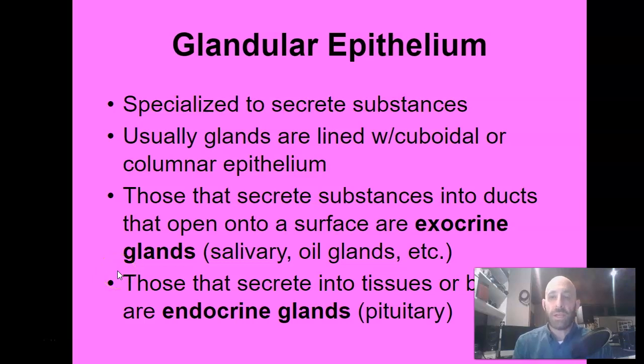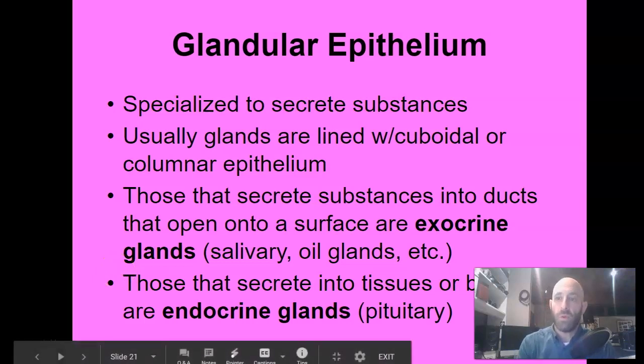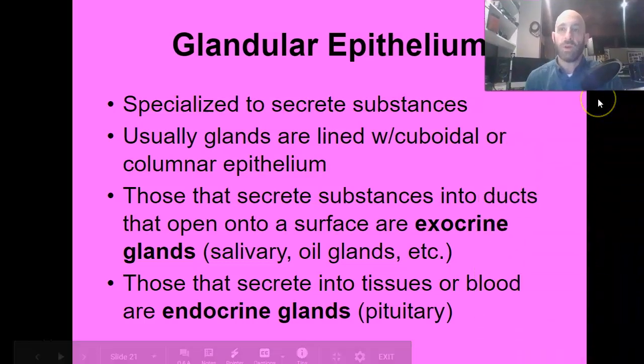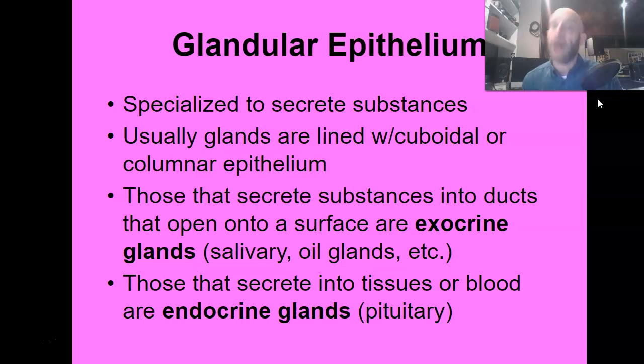Okay, in this last lecture that deals with epithelial tissue, we're going to talk about glandular epithelium. Up to this point, we've really talked about epithelial tissue as being protective, right? It's a protective membrane. Well, there's another purpose to our epithelial tissue. Every gland in your body is made of epithelial tissue. And a gland is essentially a cell that's specialized to produce a substance and secrete it.